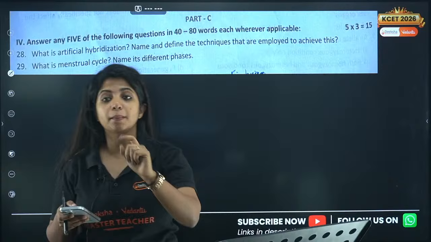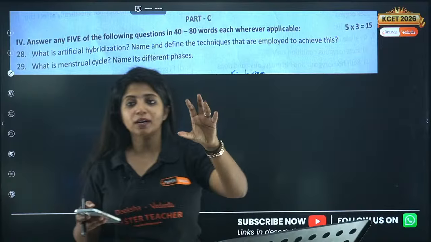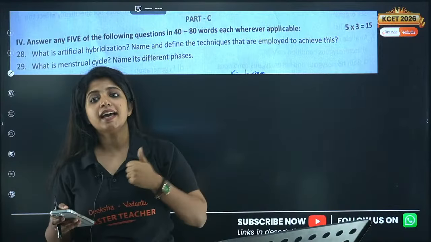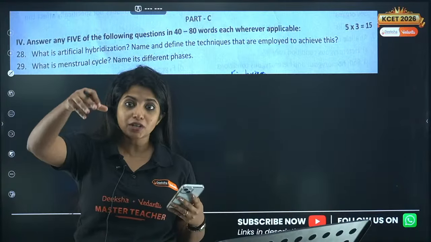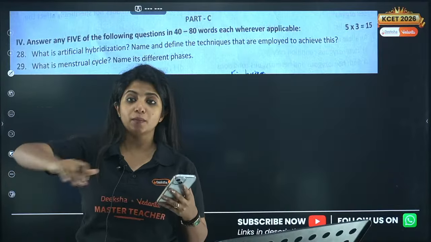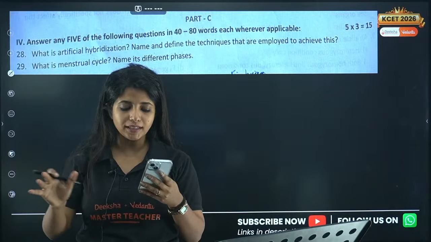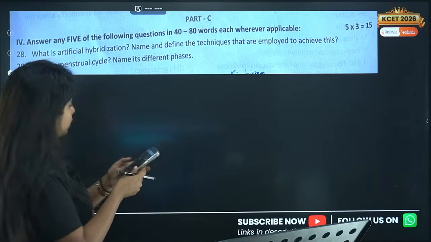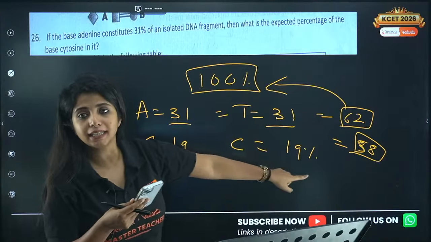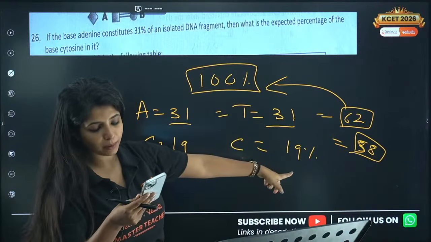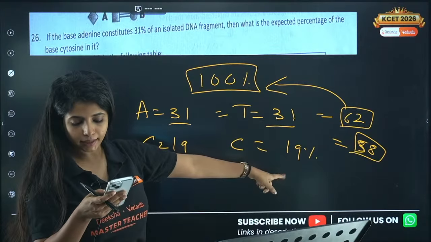You have to mention emasculation, where you remove the stamens, and then you talk about bagging, then artificial pollination, and then rebagging. All these things are really important. Ma'am, for the 26th answer. The 26th answer was 19, dear. You are asked about cytosine, the answer would be 19. Okay, we solved it.